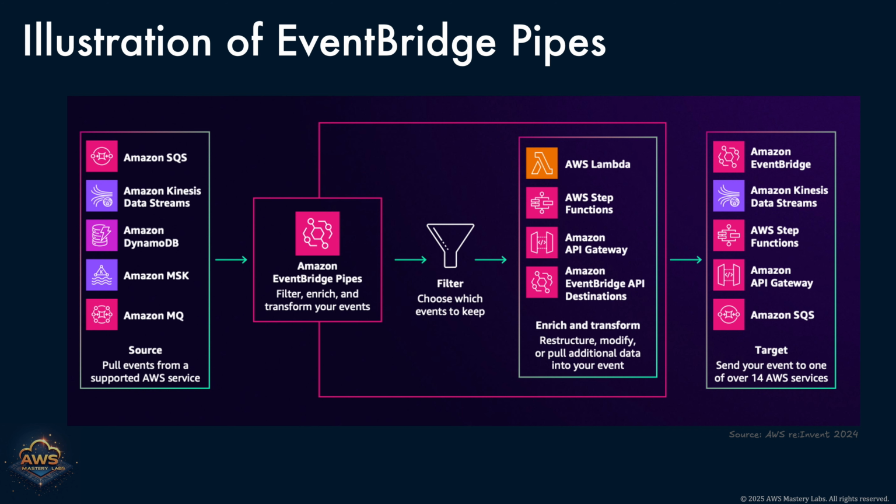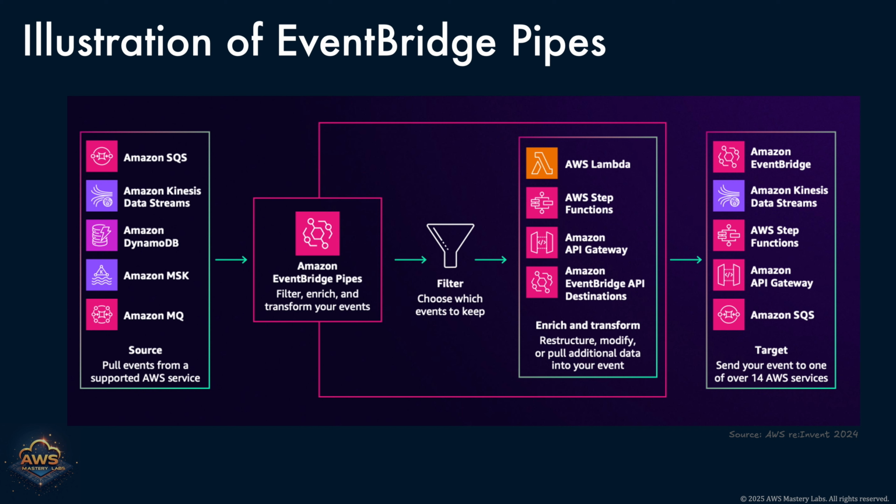Once the events are inside the pipe, users can apply filtering rules directly within the pipe configuration. This ensures that only the relevant, meaningful events continue through the workflow, minimizing unnecessary downstream processing and cost. Next comes enrichment and transformation. EventBridge Pipes supports the ability to modify or restructure events. You can enrich them by invoking a Lambda function or transform their schema using built-in capabilities, allowing you to shape the data exactly as your targets expect it.